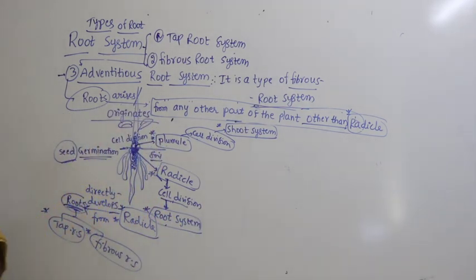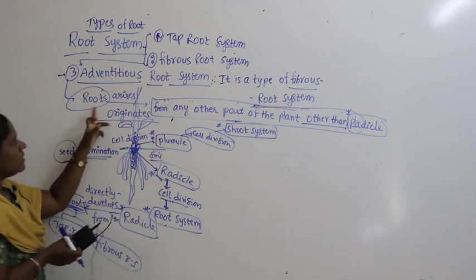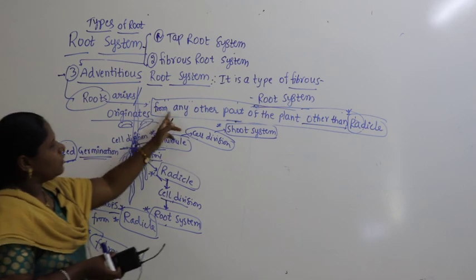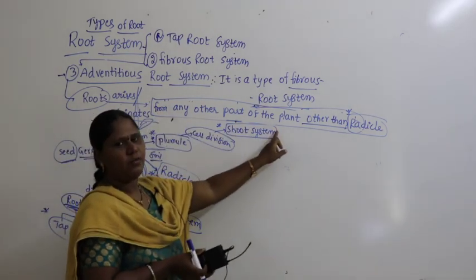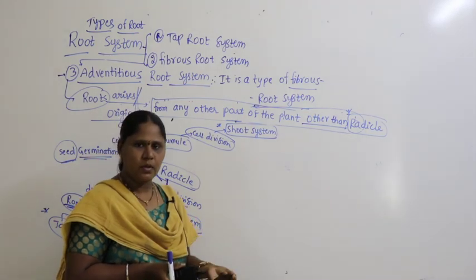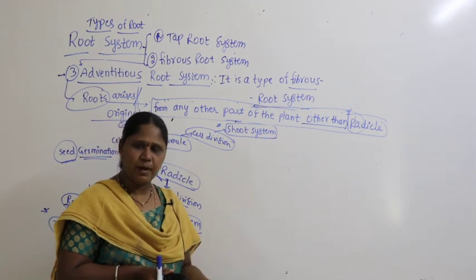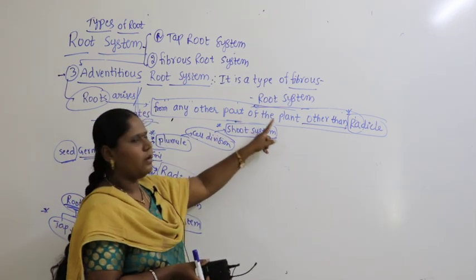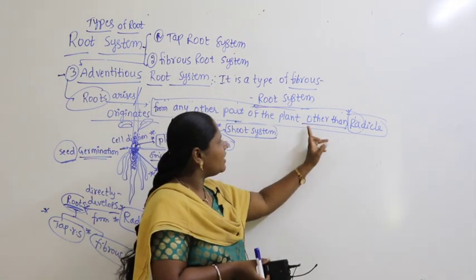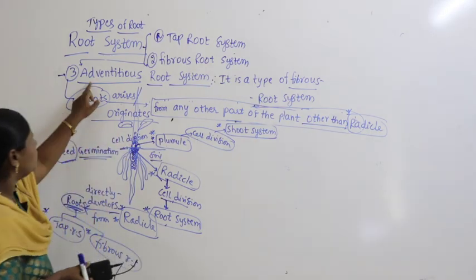Okay, so what we are discussing here: the roots arise from where? They arise from any other part of the plant, meaning they arise from the stem. In some plants they arise from the leaf, in some plants they arise from the branches. Any other part of the plant they develop, but not from radicle, meaning other than radicle, are called adventitious roots.